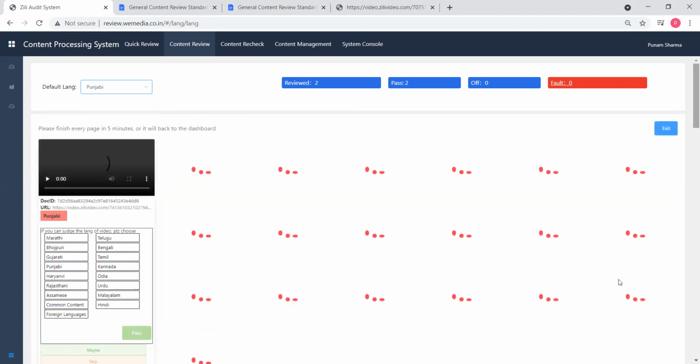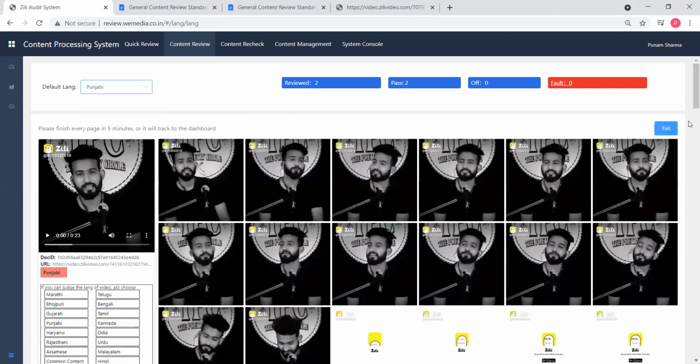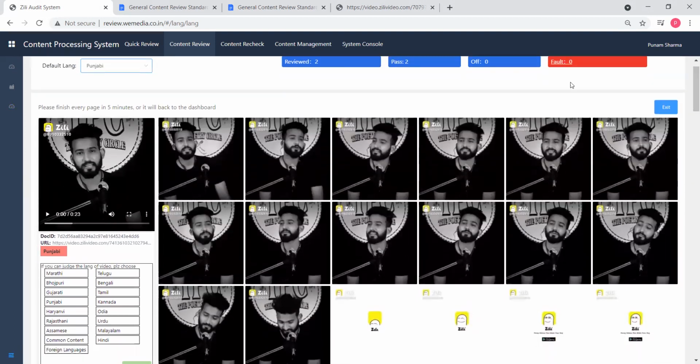I'm starting with Punjabi because I'm North Indian, so I can easily understand Punjabi, and there is more content in Punjabi. That's why I started with Punjabi.